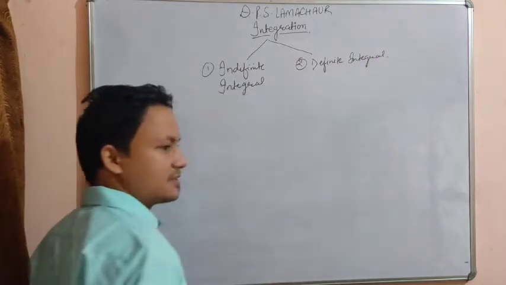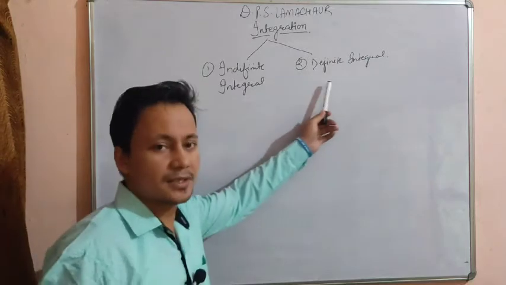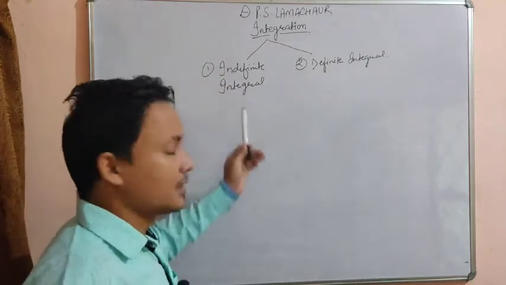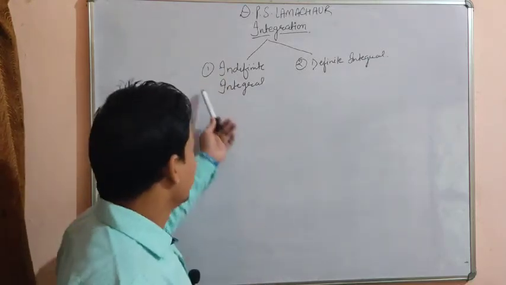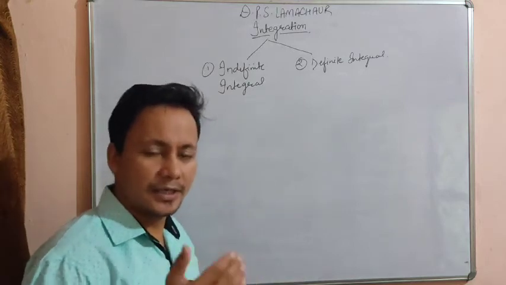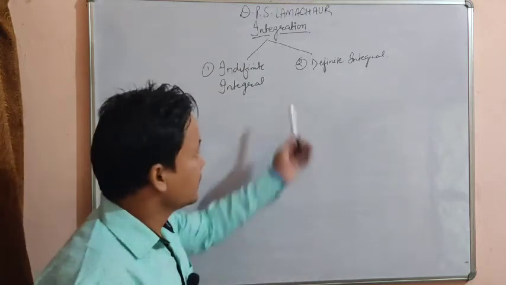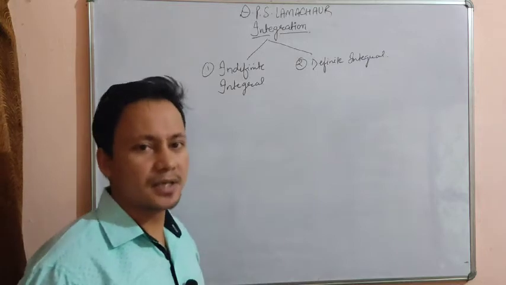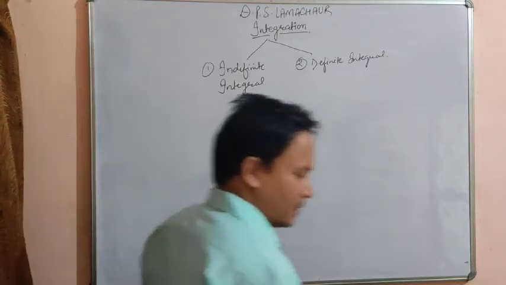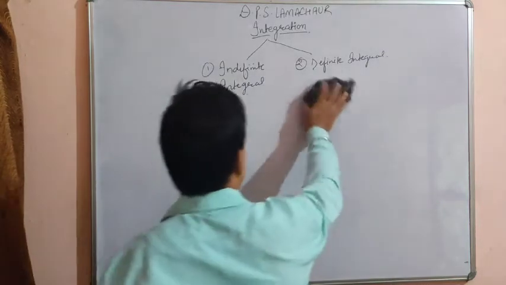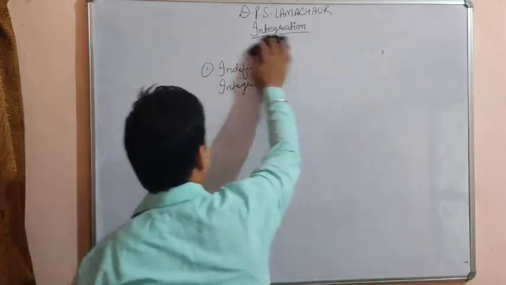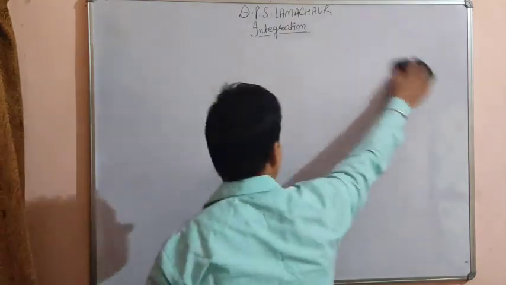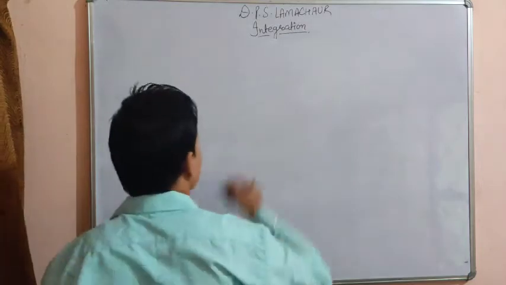The basic difference between indefinite and definite integral is that in indefinite integral we find an integral which has an integral constant c, and in definite integral we get a numerical value. Okay, so we are going to proceed from indefinite integral. The first topic which we have to read is indefinite integral.